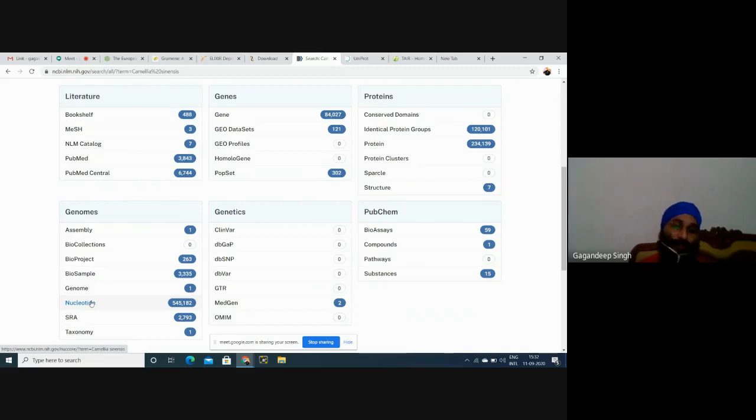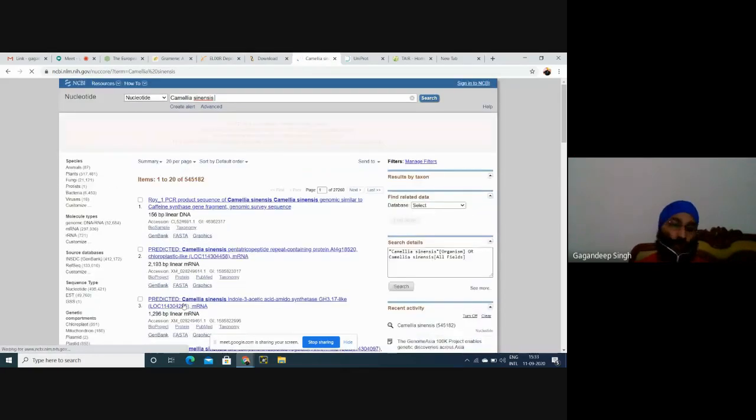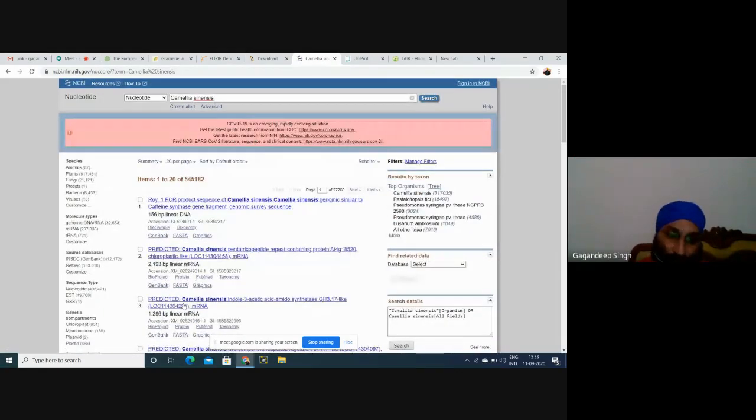See how many nucleotide sequences are available: 5,45,182. But we have to click on the number. Then we will be able to get those nucleotide sequences, on the same page that we have opened earlier.